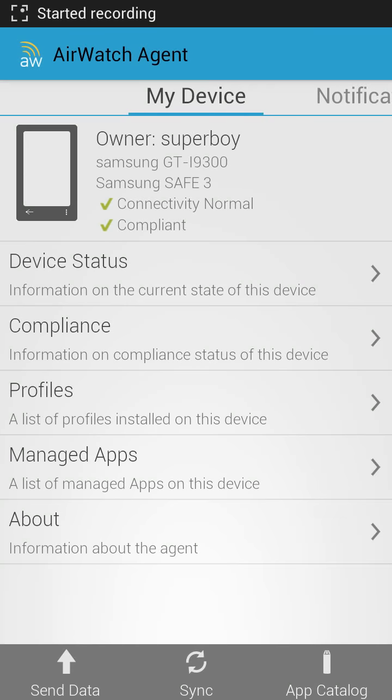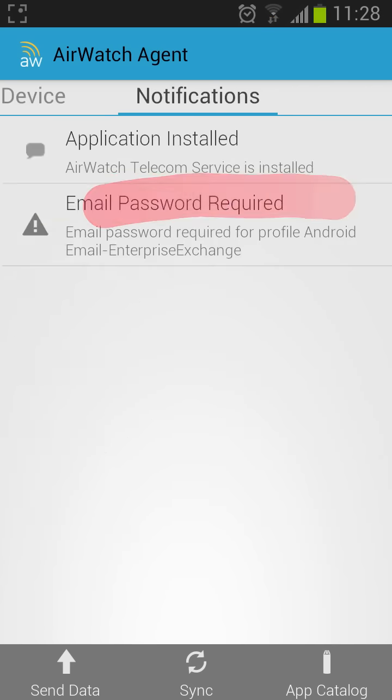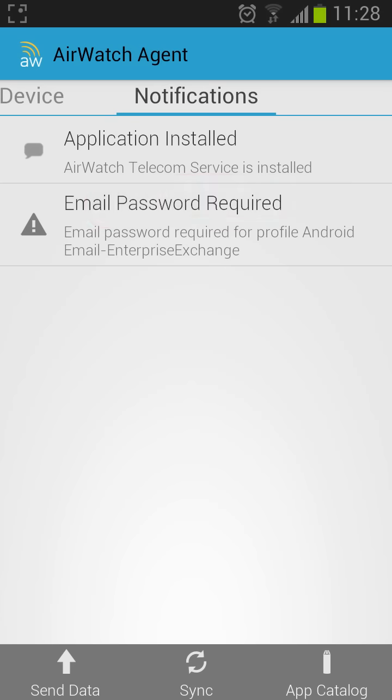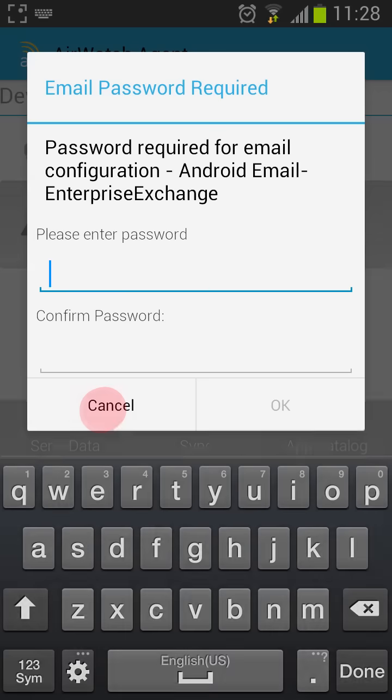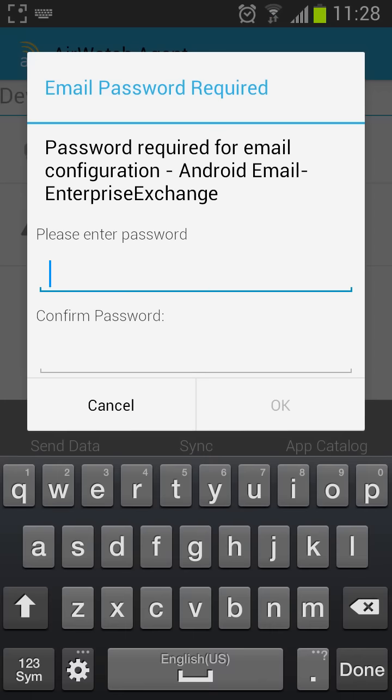So once that's finished installing, it'll bring you back to the Airwatch agent screen. If you've chosen corporate dedicated, you just need to set up your email password. So under notifications, you see email password required, just tick that. And again, this is your HWNS email.